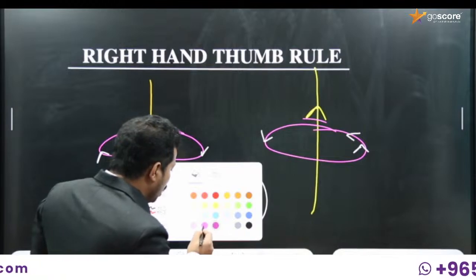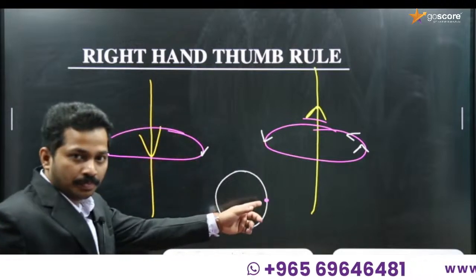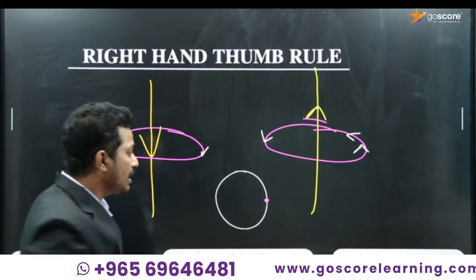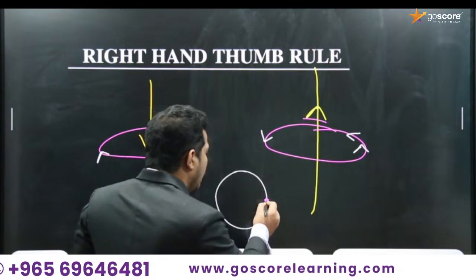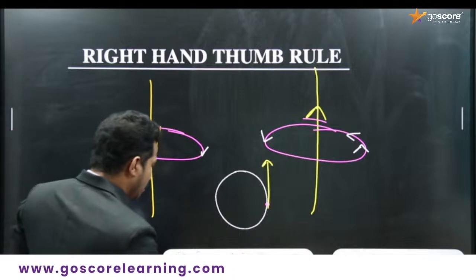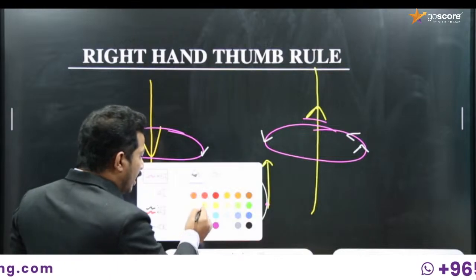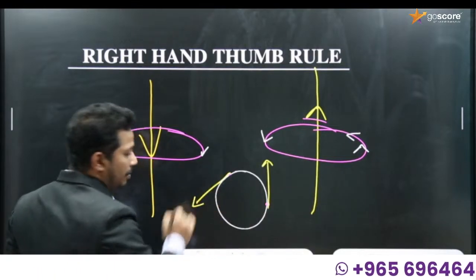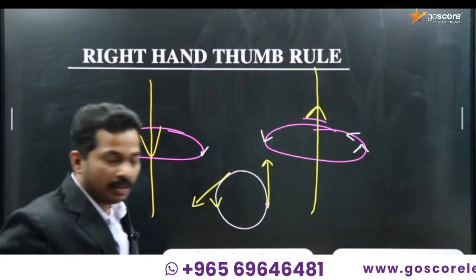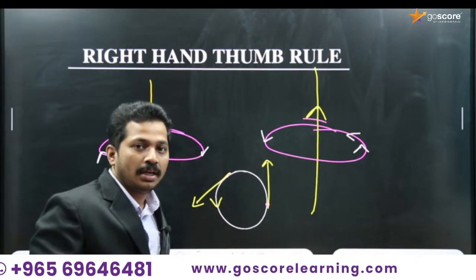I wish to find the direction of the magnetic field at a single point. This is a circle. So at a single point on the circumference of the circle, the direction is given by the tangent to that point. If this is the direction of the magnetic field, the tangent to that point will give you the direction of the magnetic field at a particular point on the circumference.